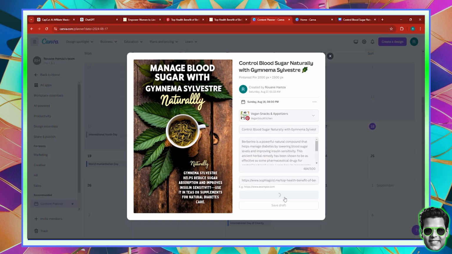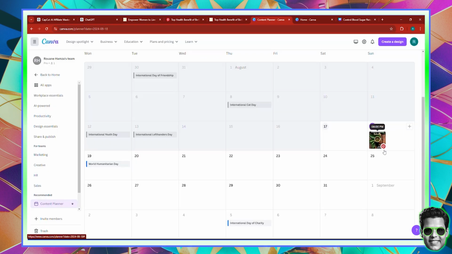And once you do that, you'll notice that on your board, the post has been scheduled for being posted. And the great thing about this is that they show you events here. So there's the International Cat Day event. There's International Day of Friendship event. And these are past days, but these are days where you can see that you might have something to sell.